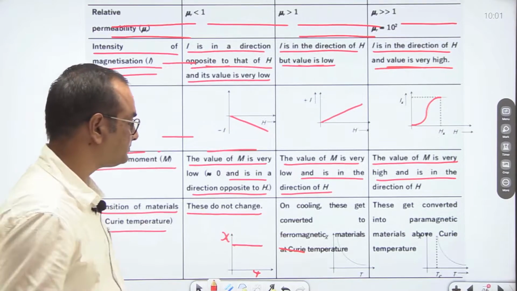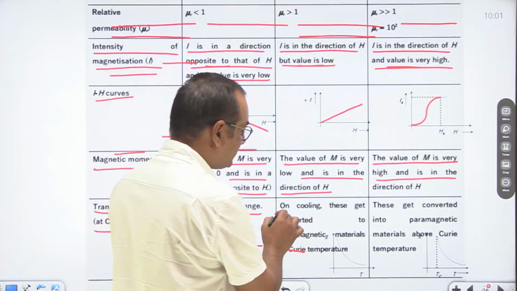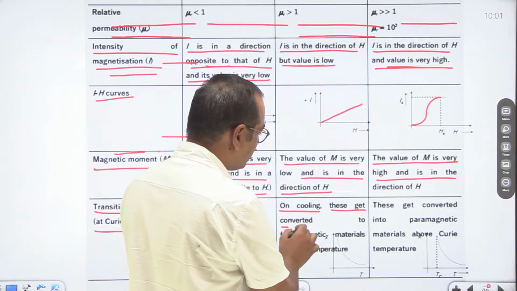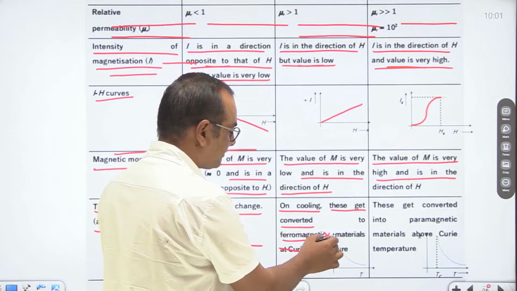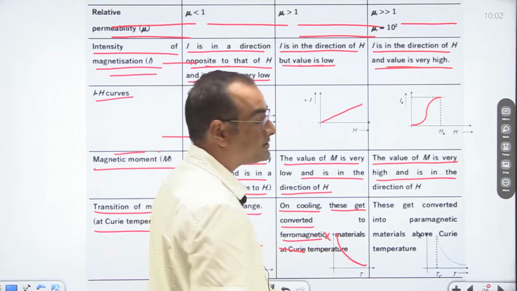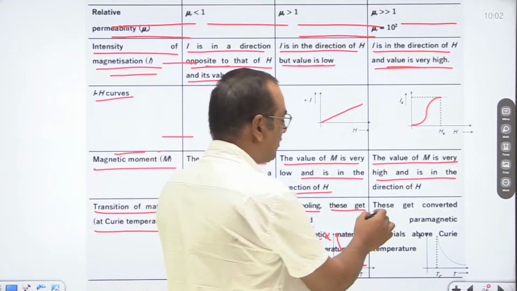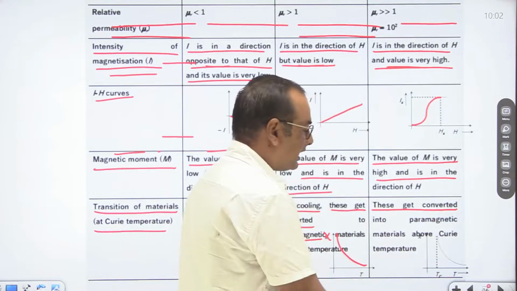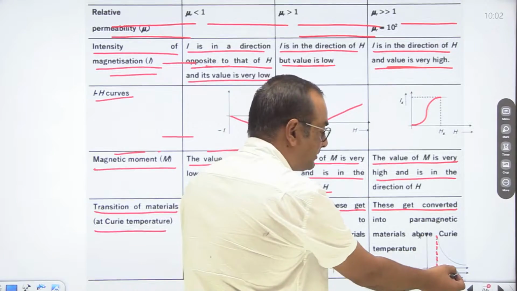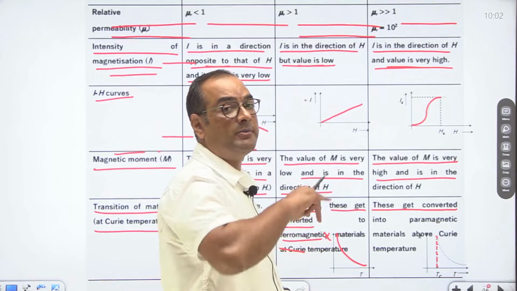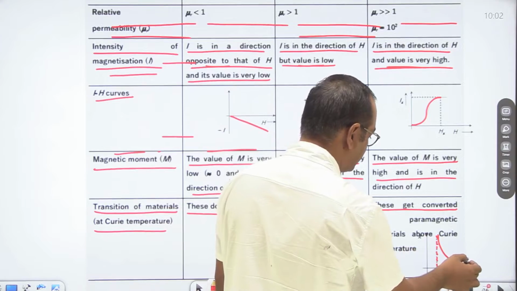Susceptibility is always fixed. In case of paramagnetic substances, we can say that on cooling, these get converted into ferromagnetic materials. So here susceptibility decreases with respect to temperature. While in case of ferromagnetic substances, after a particular temperature, if temperature is increased, then these ferromagnetic substances are converted into paramagnetic. It means this is the variation.